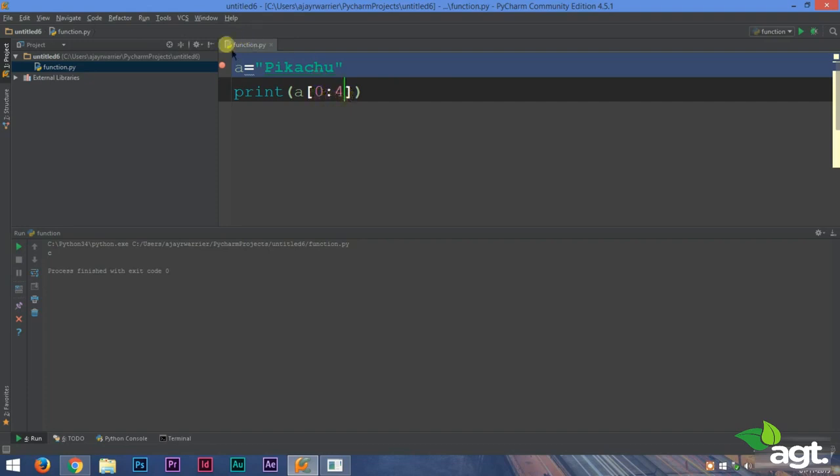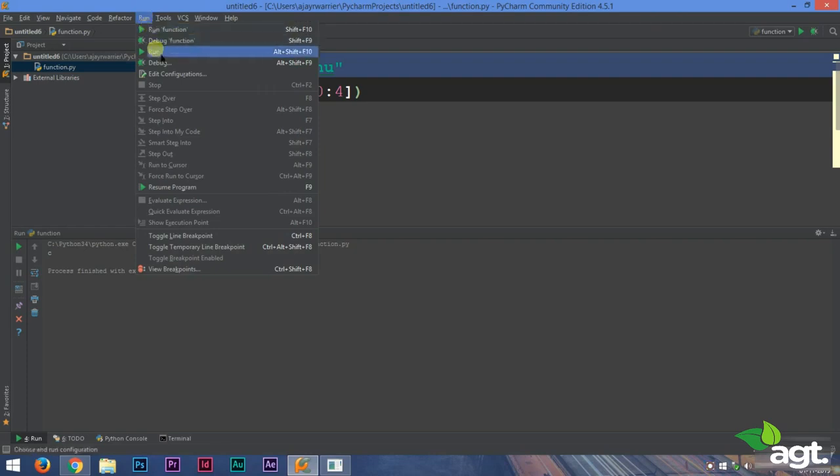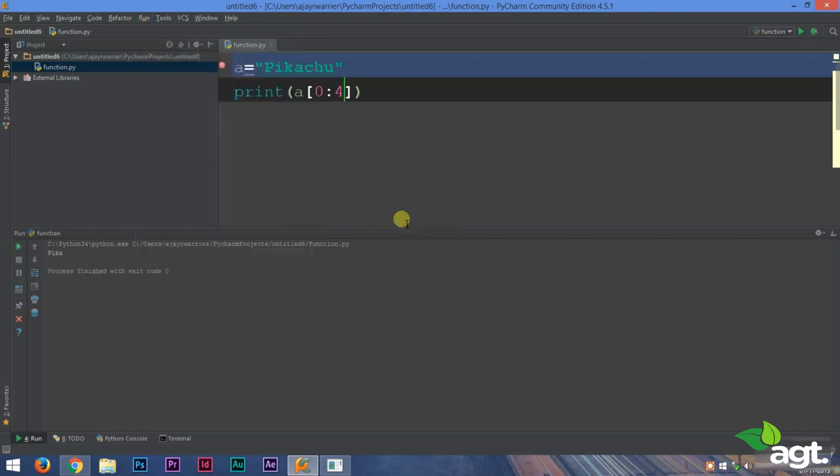0, colon 4, and let's see what happens. We'll run this, and we just got the PIKA part. So what this does is that it will print all the letters from 0 to upper limit minus 1, that is 0 to 3. Why 3? The counting starts from 0, right?